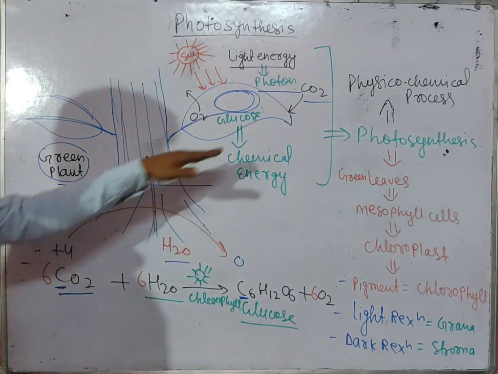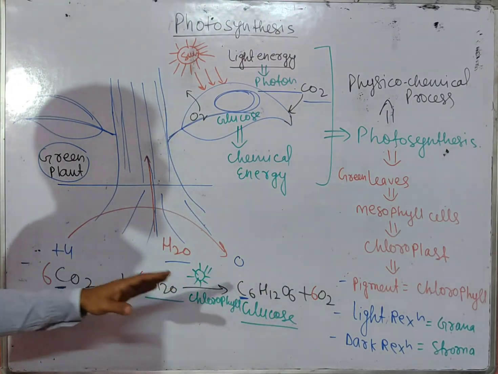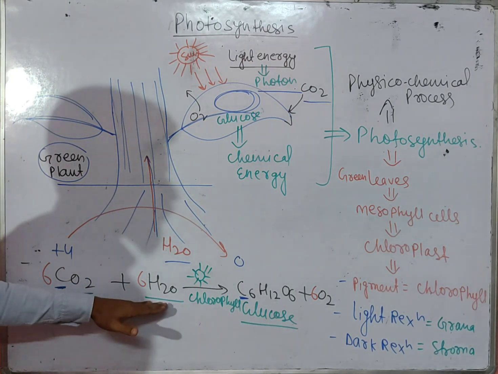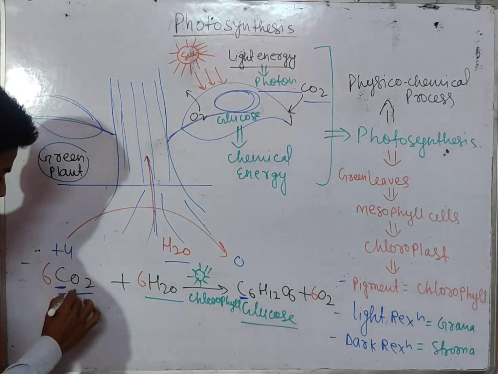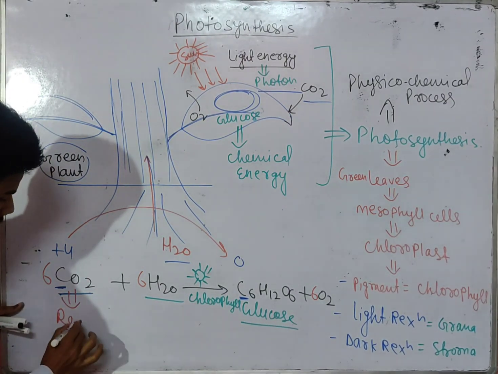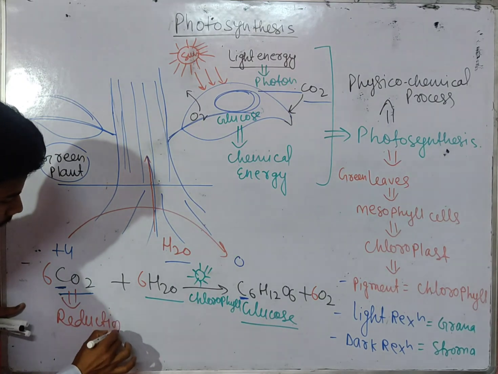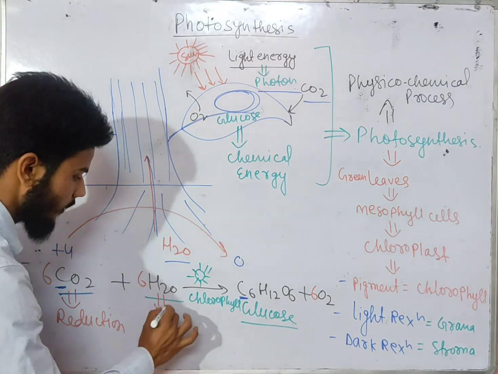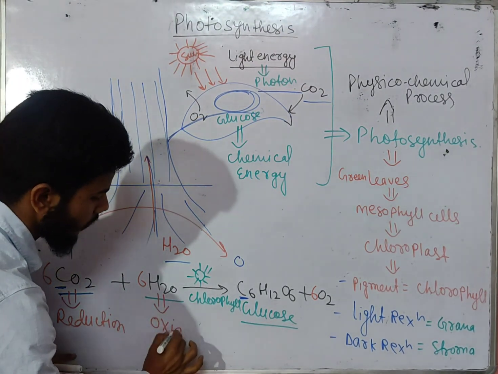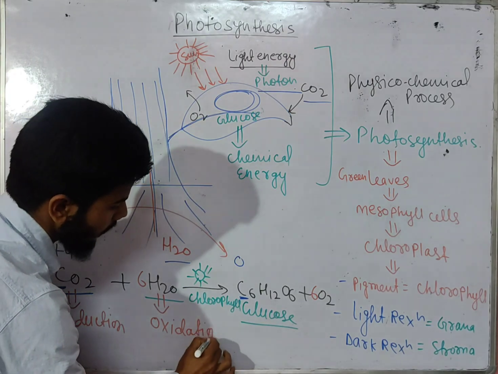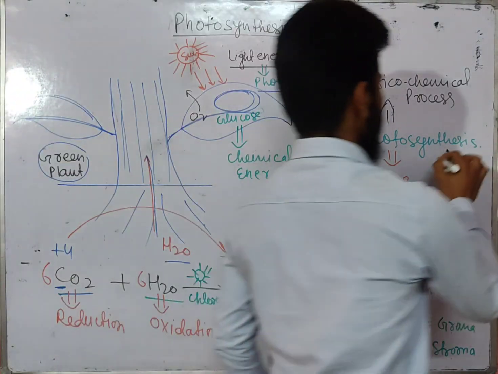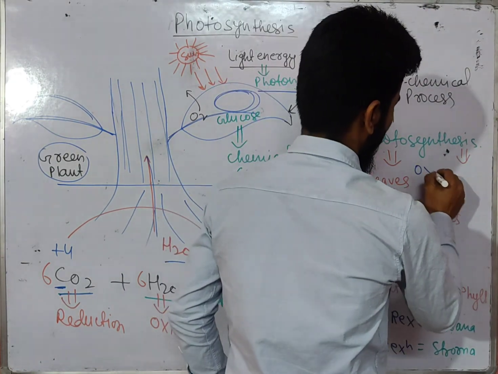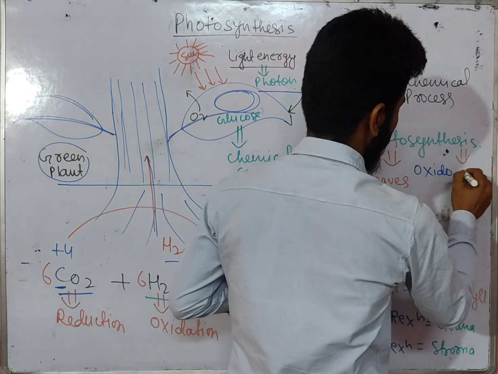So we can say photosynthesis is a process that we also call an oxidoreductive process, since there is reduction and since there is oxidation. CO2 gets reduced, the process is known as reduction, and water is getting oxidized, so here it is oxidation. That's why we commonly call photosynthesis an oxidoreductive process. What will we call it? Oxidoreductive process.